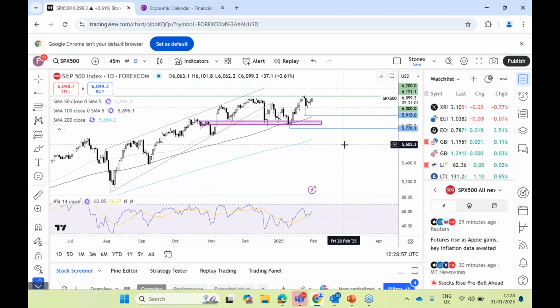So this jobs data, let's just remember what happened in December. We had a much stronger than expected jobs creation of 256,000, well above the 160,000 forecast, which is really highlighting the strength in the labour market. Unemployment also ticked lower.